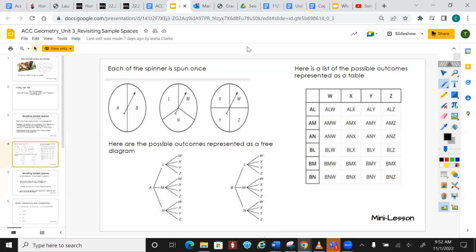So here it is again. We got 3 spinners. We spin the first one. We could either get A or B, right? And then on the second spinner, we're either gonna have L, M, or N. So we got L, M, N on both of these. Does that make sense? And then for each one of those, we have W, X, Y, Z. These are all the possible outcomes that we could potentially have, right? Say again.